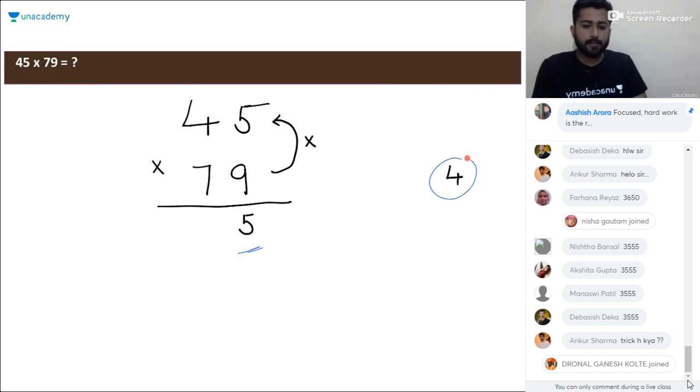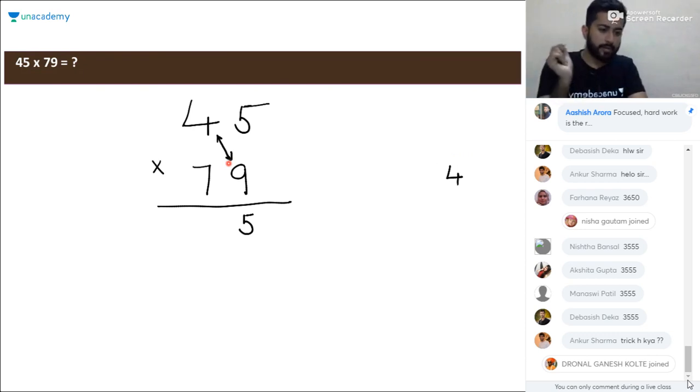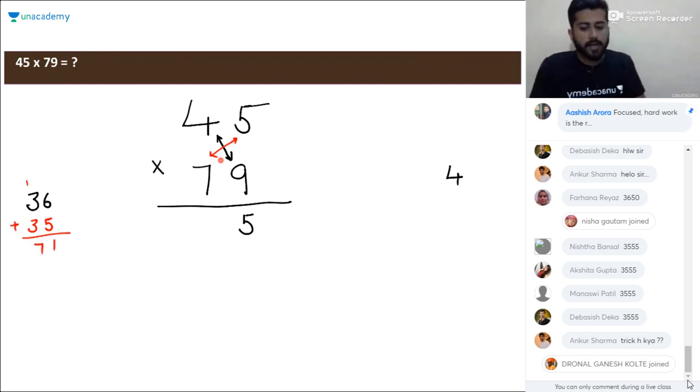And the next step is considering this cross thing. So first we will multiply 4 and 9. 4 into 9 will be 36, and then we will consider the other part, that is 7 into 5, which is 35. Add these two numbers, you will get 71. And we already have a carry of 4. 71 plus 4 will be 75. So we will write 5 here and 7 will go as a carry.